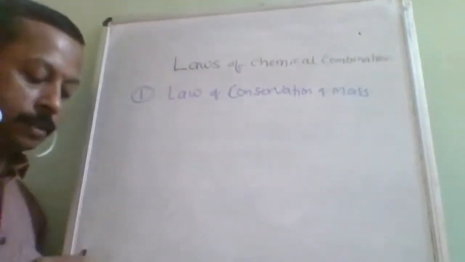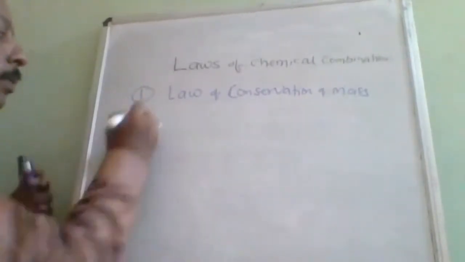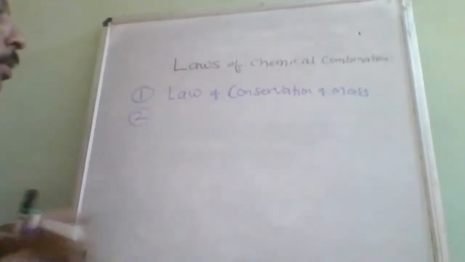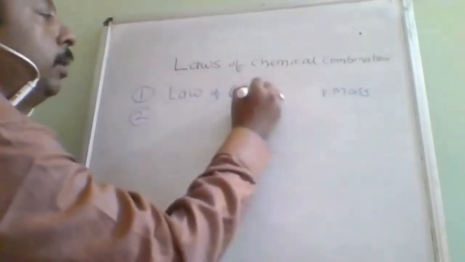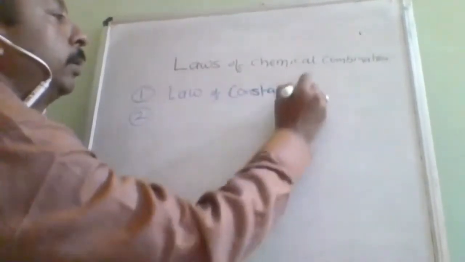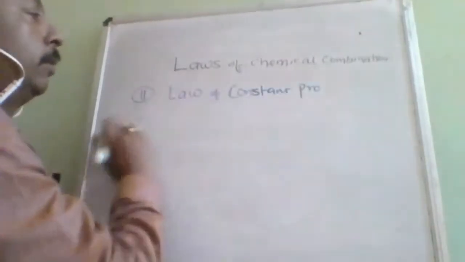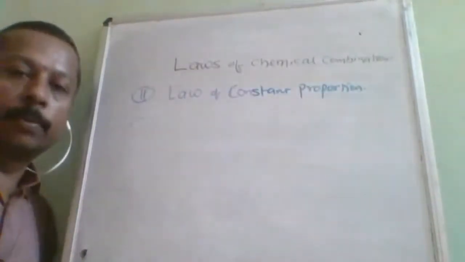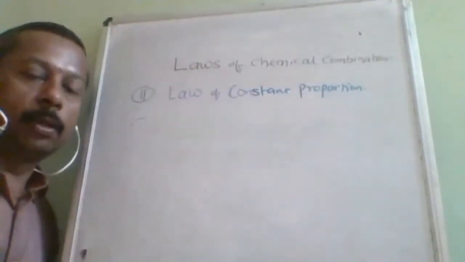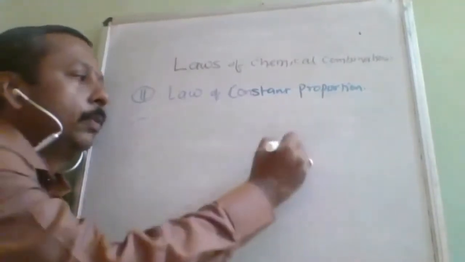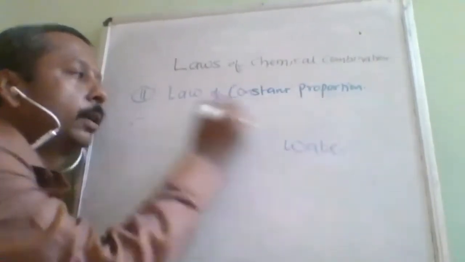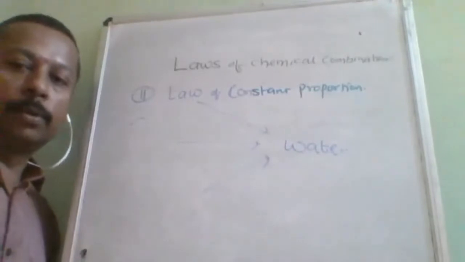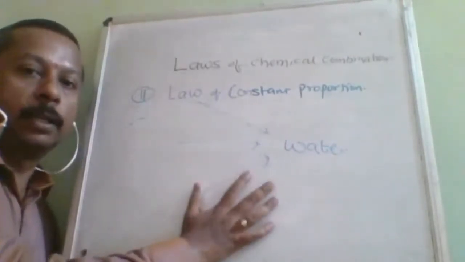Okay. Next coming to the law of constant proportion. The second law is the law of constant proportion. The law of constant proportion is used when a pure compound is available. Suppose water is there. Water can be prepared by different methods. A pure compound can be prepared by any different method.